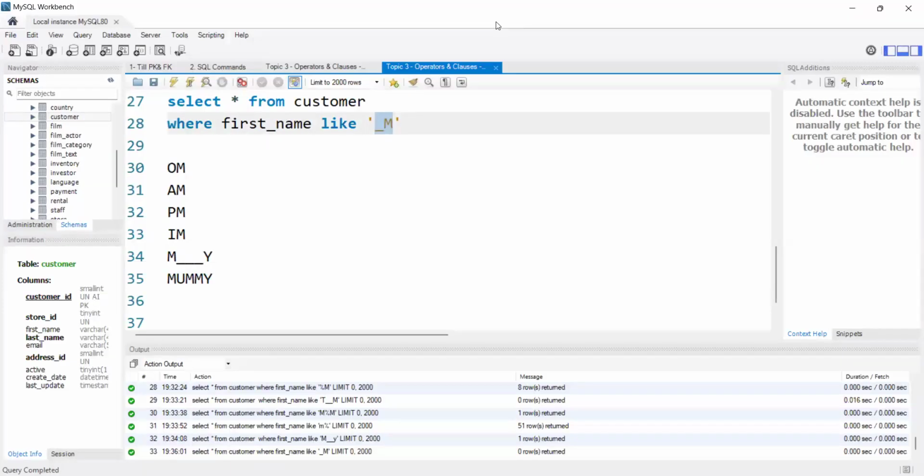Divya, is there any other alternative operator instead of mentioning underscore for each letter? No, not in the like operator. We have that in regular expressions. At that time we will learn. But if we want to use the like operator, we need to use either underscore or percentile. Only two wildcards. We have many wildcards in regular expressions. At that time we will learn it.